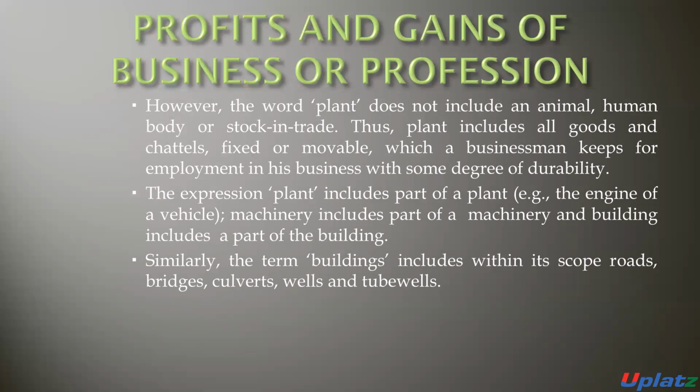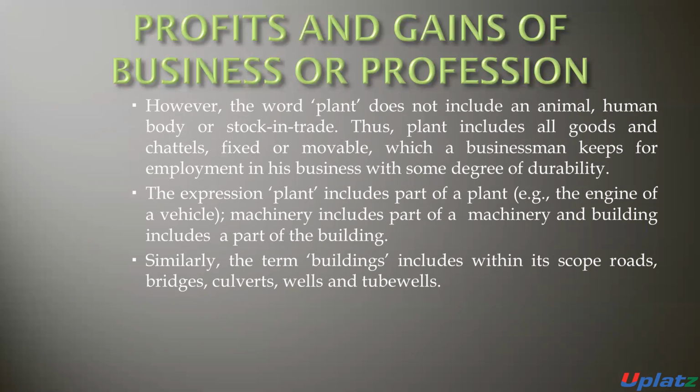So plant means ship, any vehicle, any instrument, and all goods and chattels, fixed and movable, which are used by the assessee in the case of business.